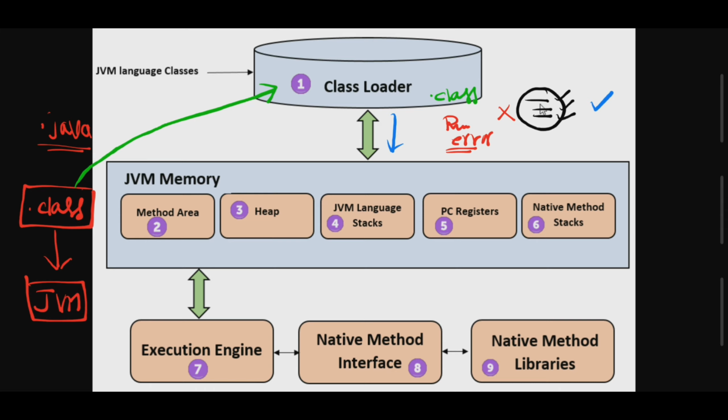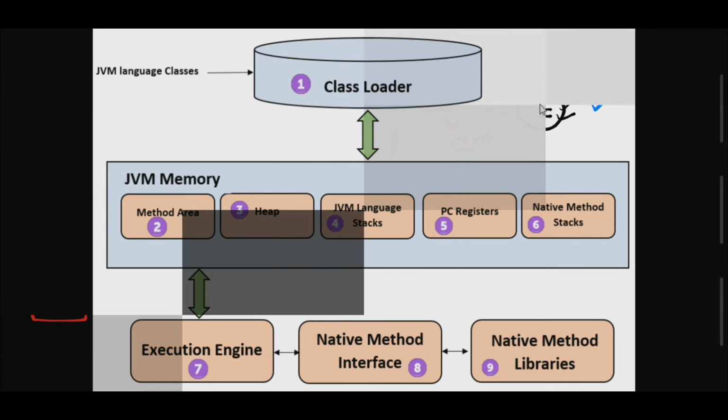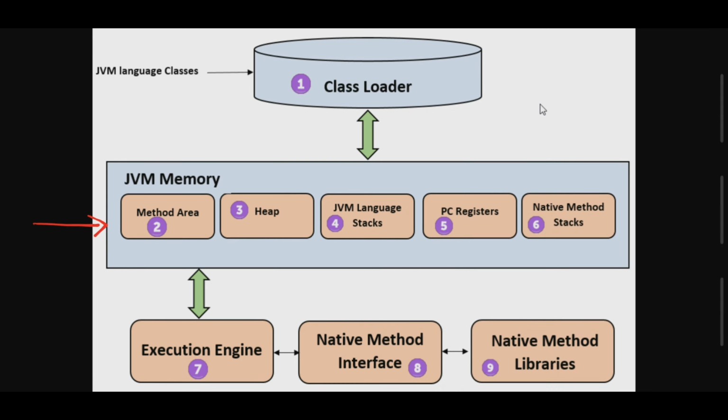A class loader is one type of subsystem used for loading the .class file. It performs loading, linking, initialization, that is nothing but simply verifying the compiled code. Okay, so if everything is properly done, then it is going to be loaded into the JVM memory, that is nothing but temporary memory, which is allocated by the JVM out of RAM. See, the second category is nothing but the JVM memory. So this JVM memory is going to be divided into 5 parts. Okay, 5 parts.